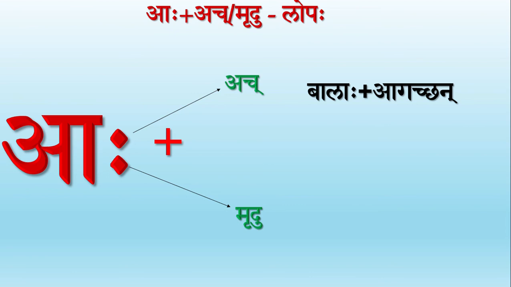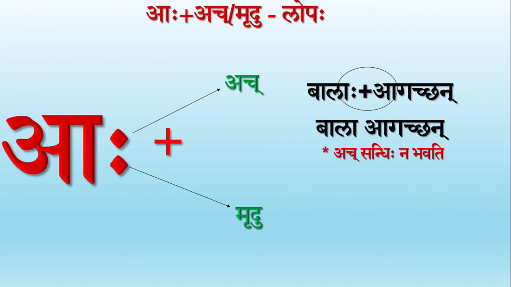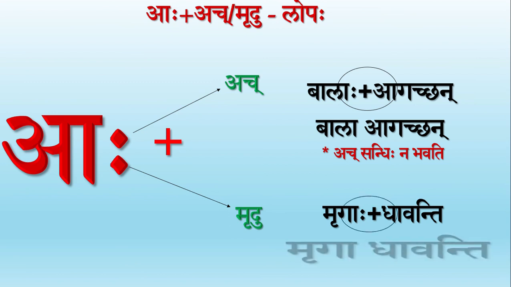Again note here that these two words bala and agachan do not combine again in Savarna Dirgha Sandhihi, because we've already discussed that after lopaha ach sandhihi must not come into picture. This is very important. In our next example, we have mrugaha plus dhavanti. After aha, we have the letter dha, which is a mrudu vyanjanaksharam, right? So, visarga is lost and we have got our answer as mruga dhavanti.